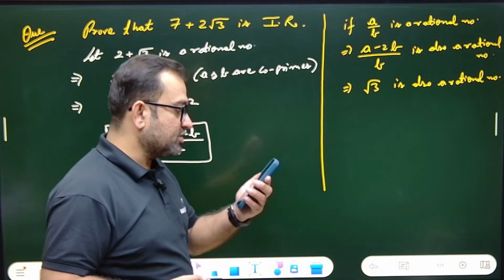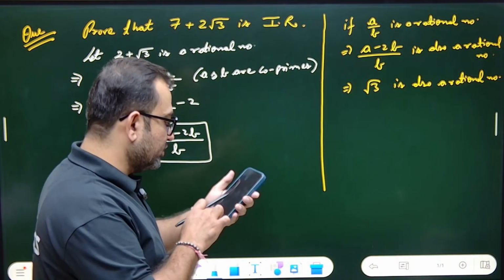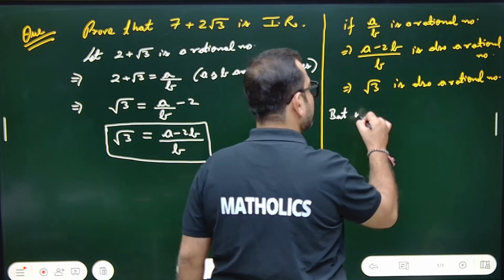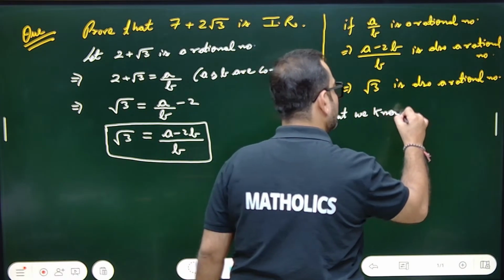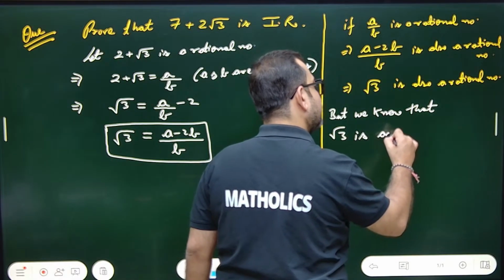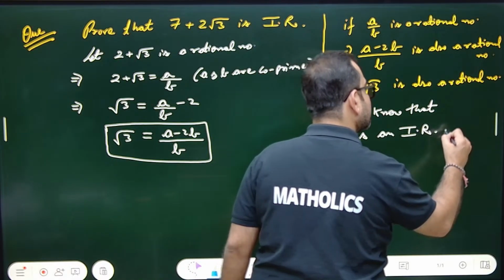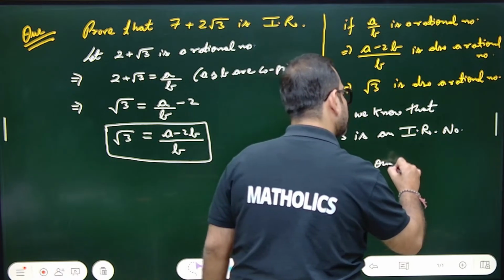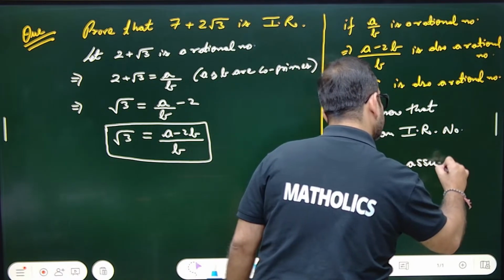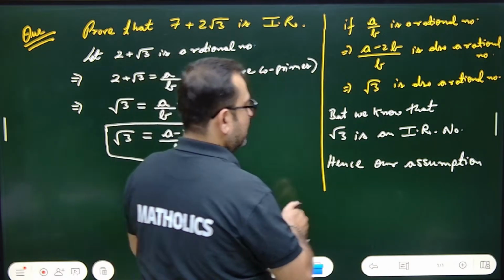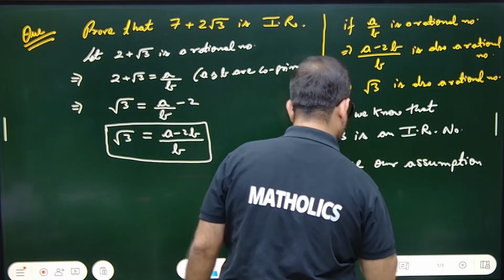Yes or no in the comments? Root 3 is an irrational number, but we know that. But we know that root 3 is what? Irrational number. Hence, our assumption was wrong. Assumption, what was the assumption? That this is irrational. Assumption is wrong.